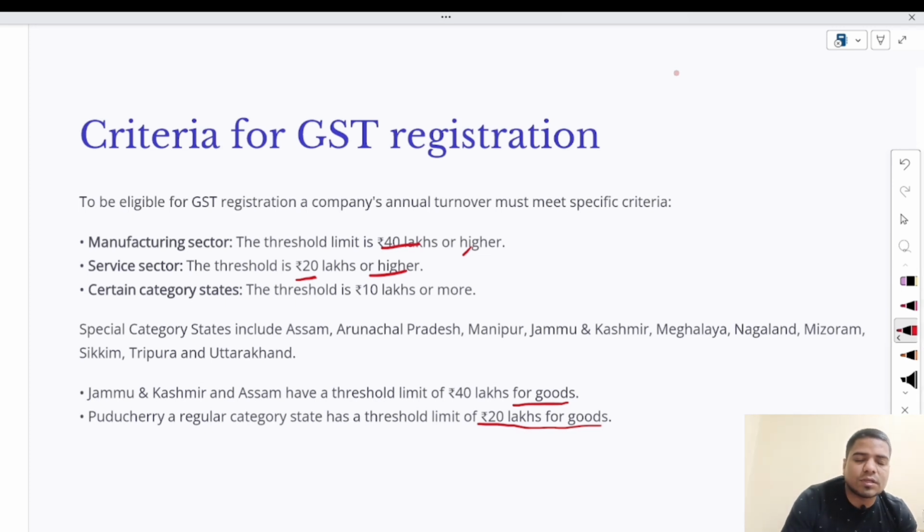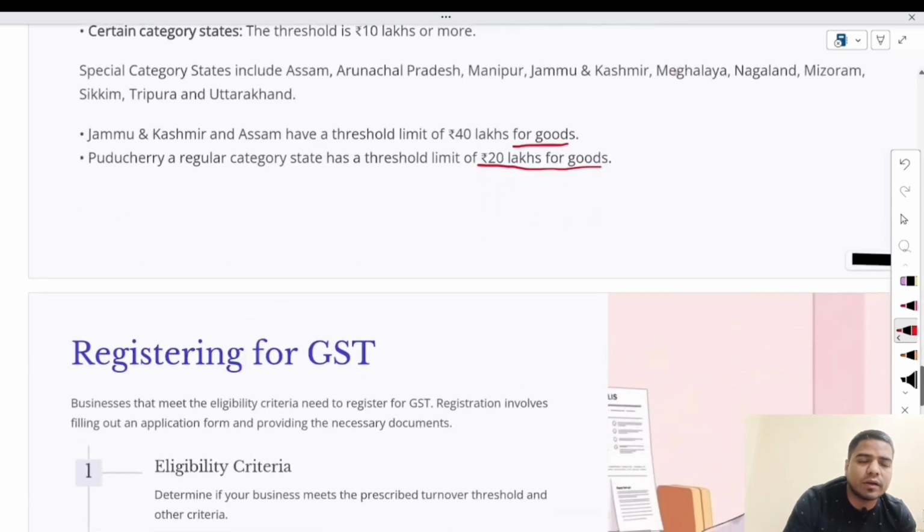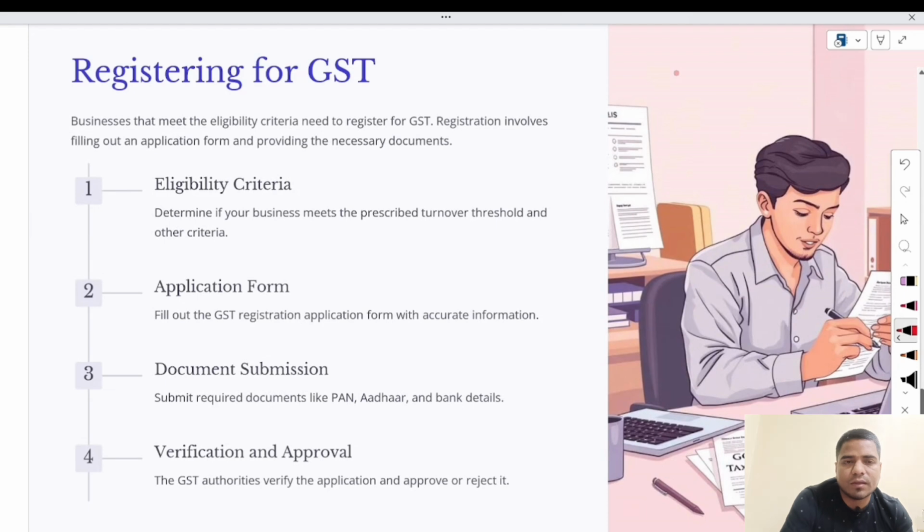The GST registration procedure has been divided into two parts. For hilly areas, the registration criteria is different, and for non-hilly areas, the registration criteria is different, and for special state categories, it is also different.